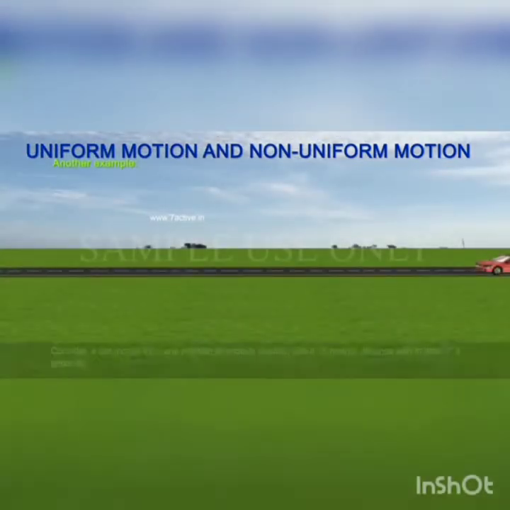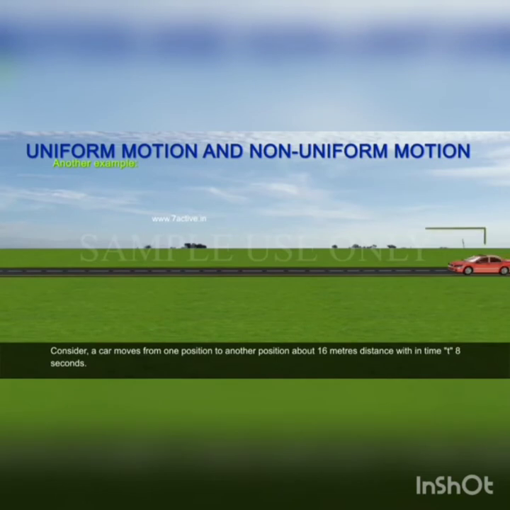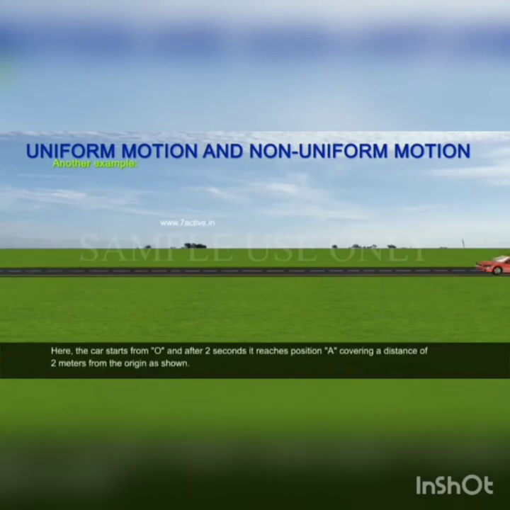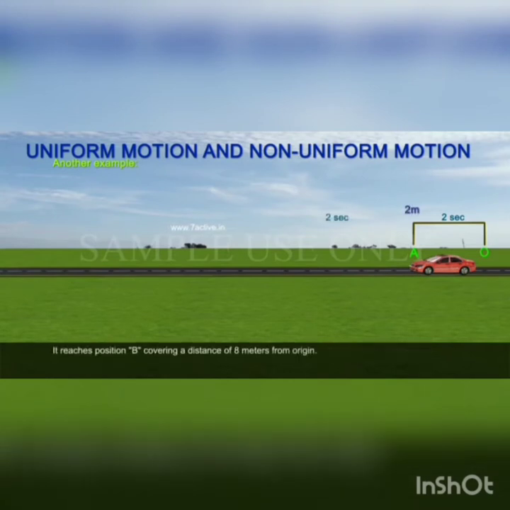Another example. Consider a car that moves from one position to another about 16 meters distance within time t of 8 seconds. Here, the car starts from O and after 2 seconds it reaches position A covering a distance of 2 meters from the origin as shown.